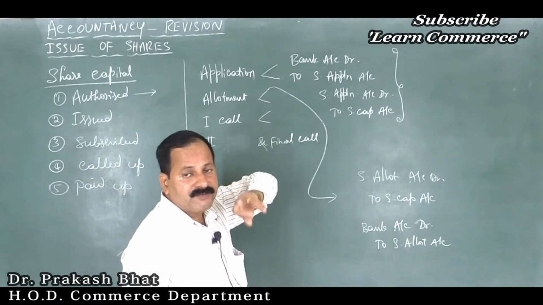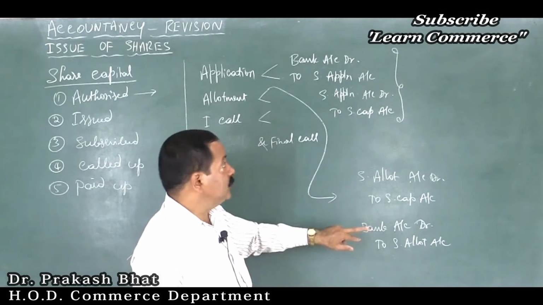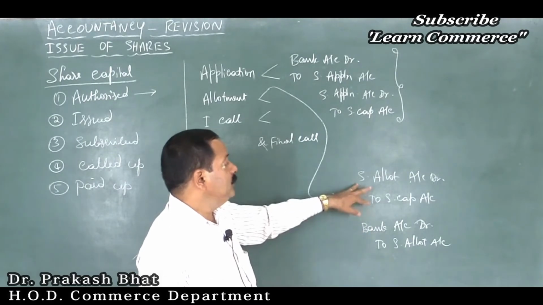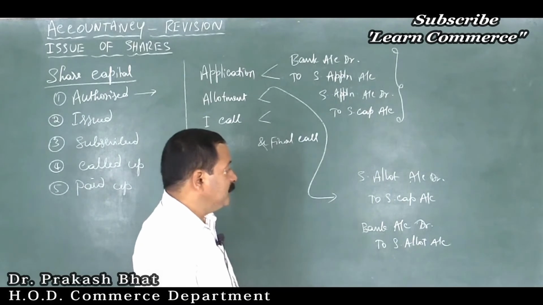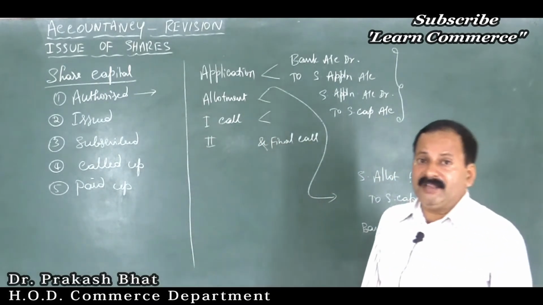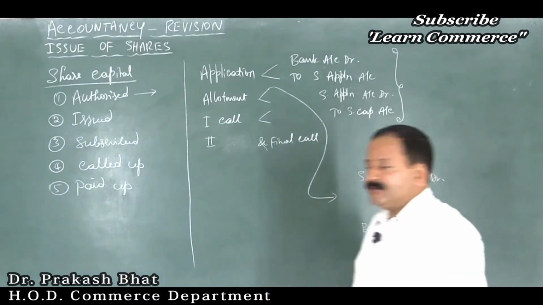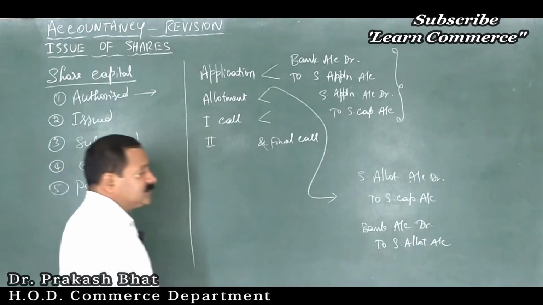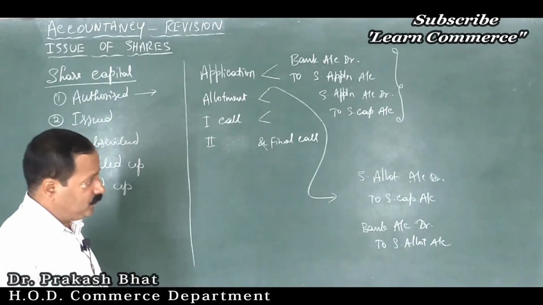So make sure friends, don't make mistakes in the board exam. In the allotment stage, you have to pass reverse, you have to make the allotment money due first. The journal entry is share allotment account debtor to share capital account, then you will collect the amount, that is bank account debtor to share allotment account. Then the third stage comes, and the remaining stages remain as they are, no change.